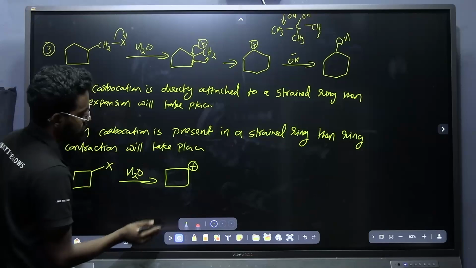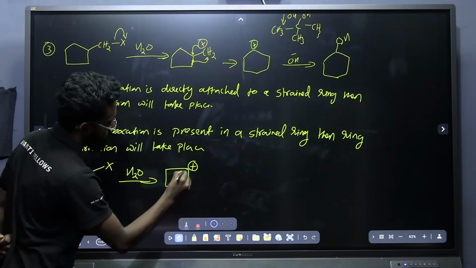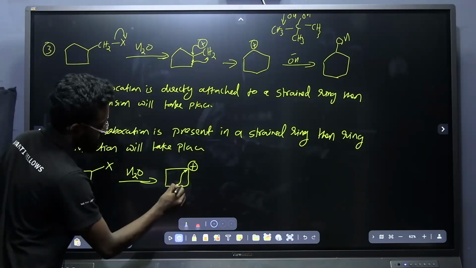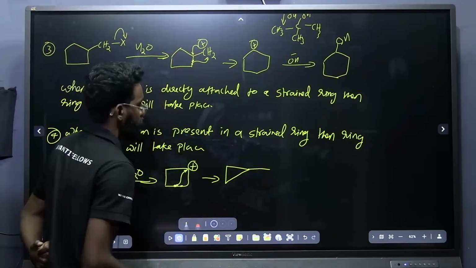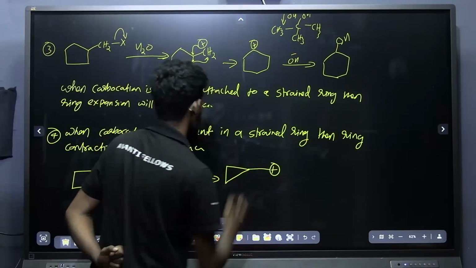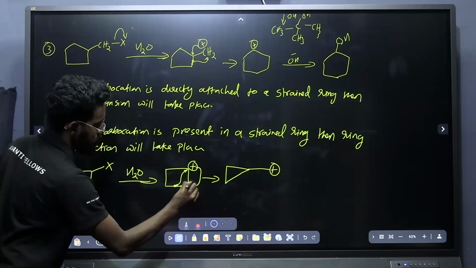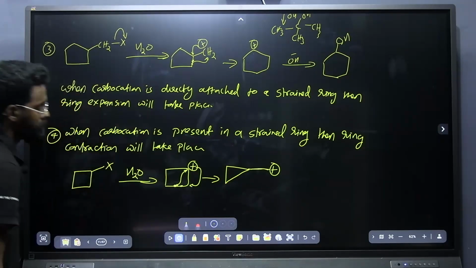How will the ring contraction take place? This bond will be breaking and will be attaching on this carbocation, which results in the formation of a cyclopropyl methyl cation. That is, this carbocation comes and attaches to this carbon, and that is what I have mentioned with this one single line. Okay.